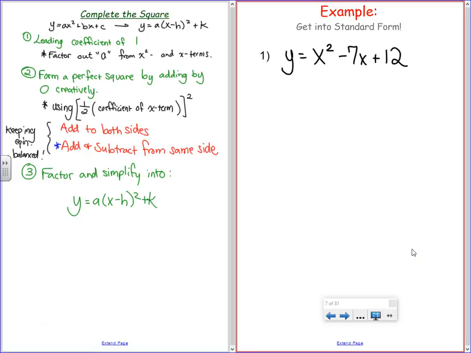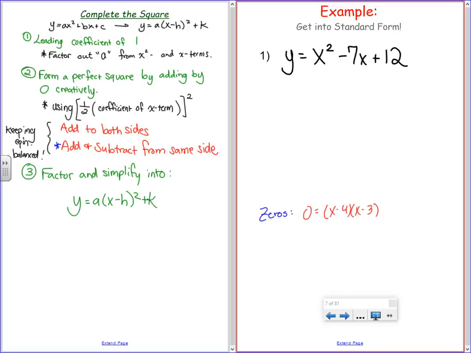Directions are get into standard form. So some of you are going to be like, look at that. I know how to factor him. That's easy. When would you factor him? If you were trying to find the zeros, which is a completely different problem than what you're actually being asked. But if you were to find the zeros, you're right. This is an easy one to factor, and it would be x minus 4 times x minus 3.